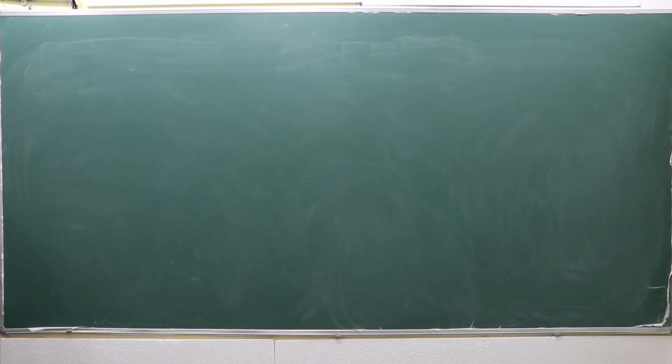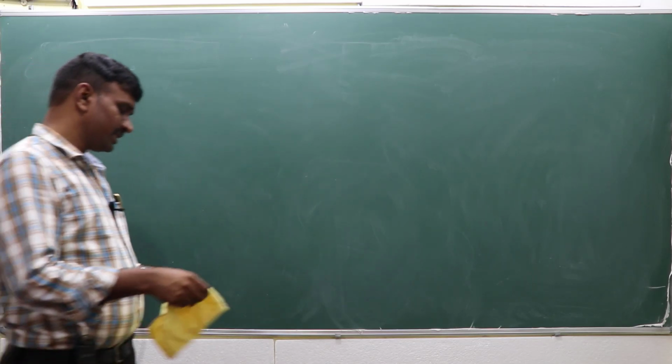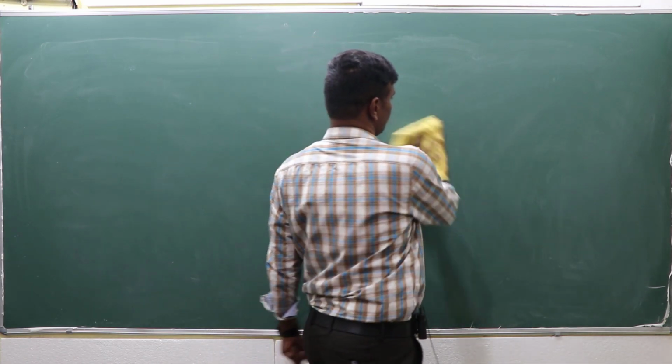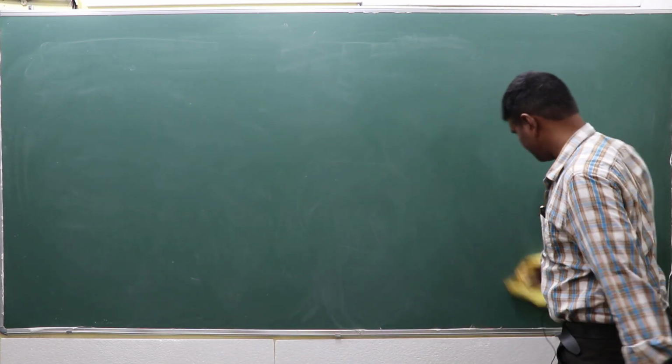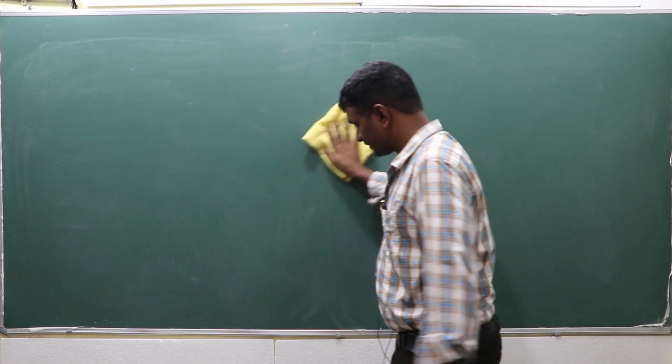The Nernst equation gives the relation between which factors? See, I will explain that.